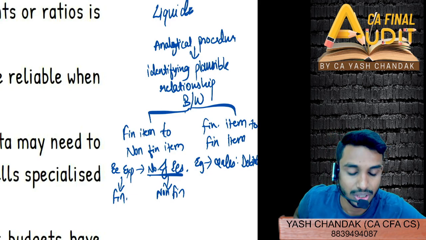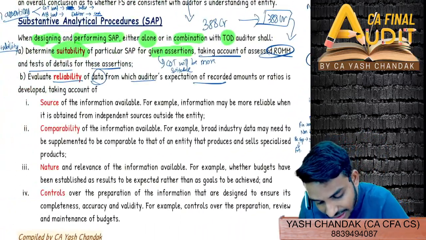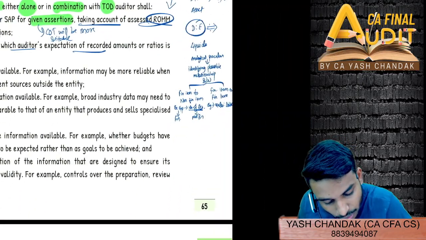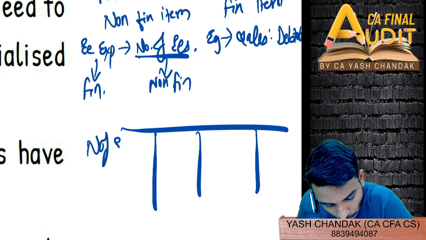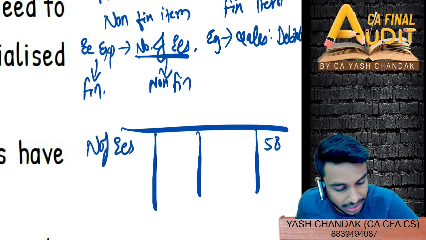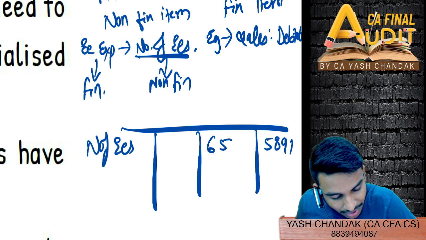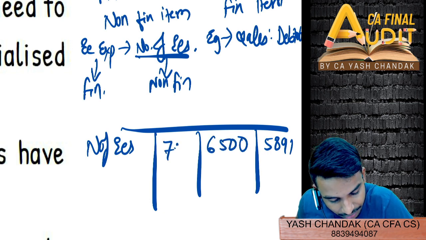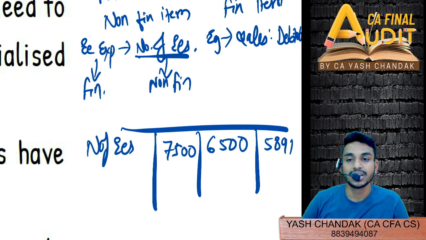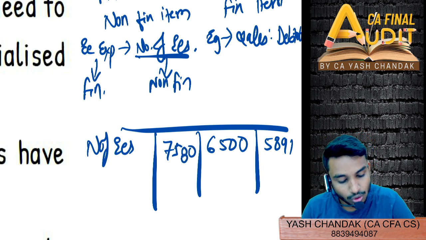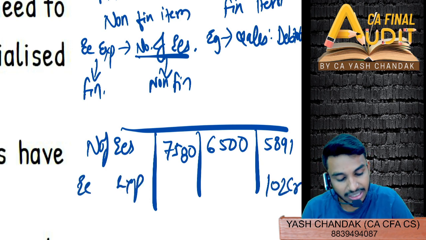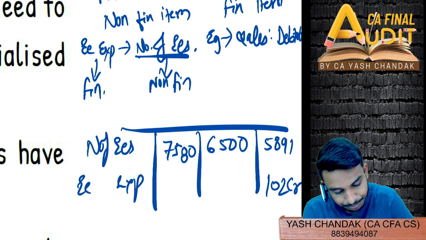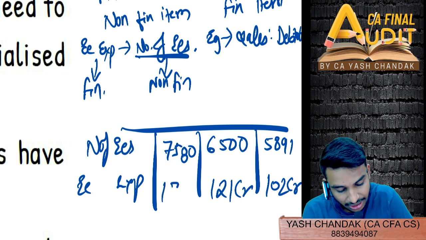So suppose in the last 3 years the number of employees was 5891, then it turned to 6500, then 7500, then 7580. Employee expense is around 102 cr, then it could be 121 cr, and then 139 cr.